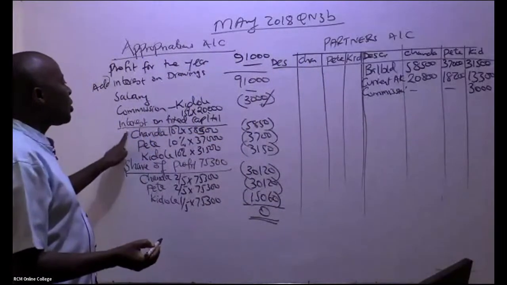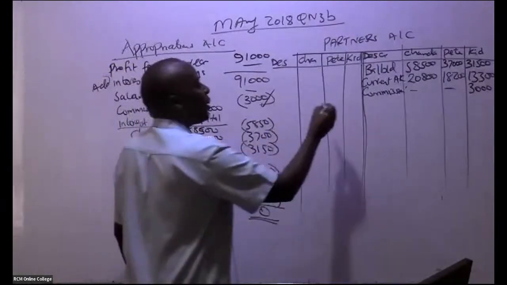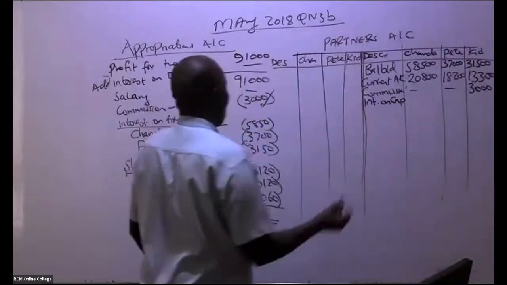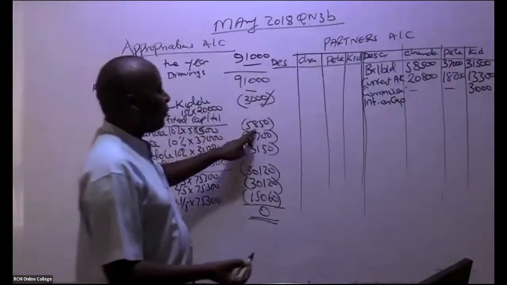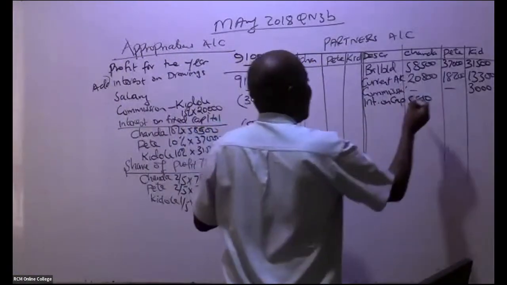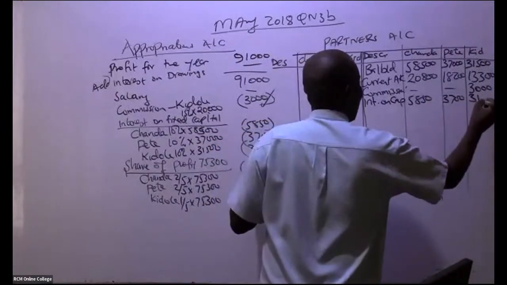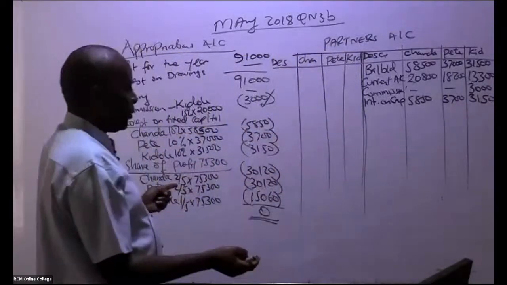They also got interest on fixed capital. So we have here interest on capital, and each one of them got. So we have here 5850, 5850, 3700, and here 3150. Don't put brackets. Of course, these were for purpose of subtraction.